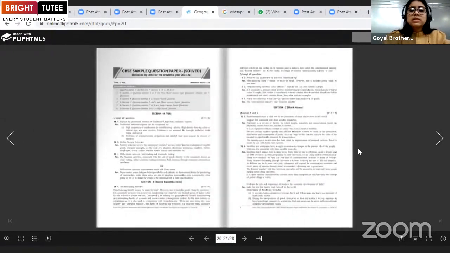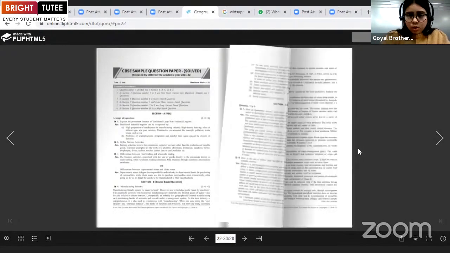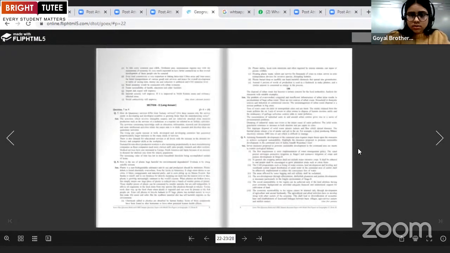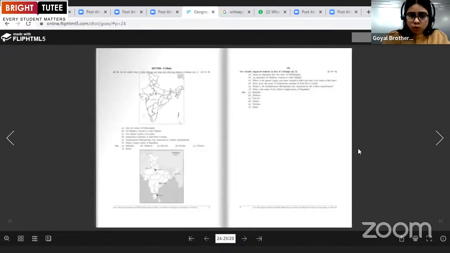Now, this is the CBSE sample question paper, which is solved and released by the CBSE for the academic year 2021-22. This will help the students to know in how many words they have to answer a question if it carries 2 marks, 3 marks, or 5 marks. So this is the CBSE sample paper, the solved one.